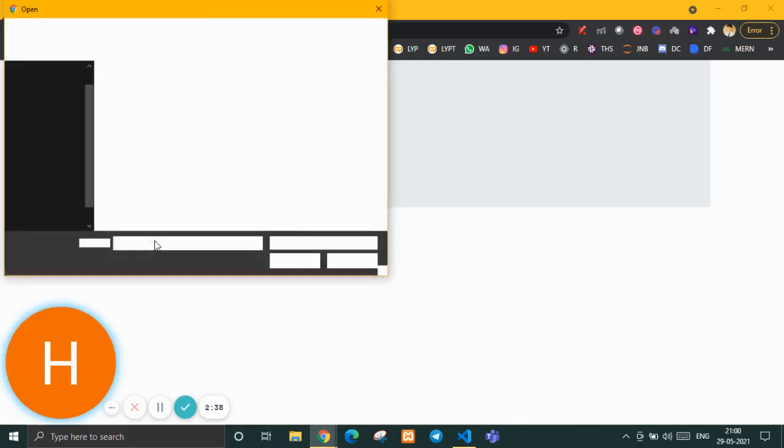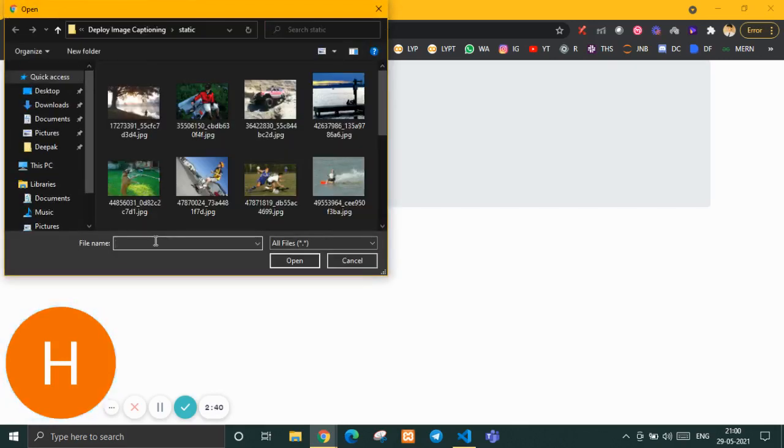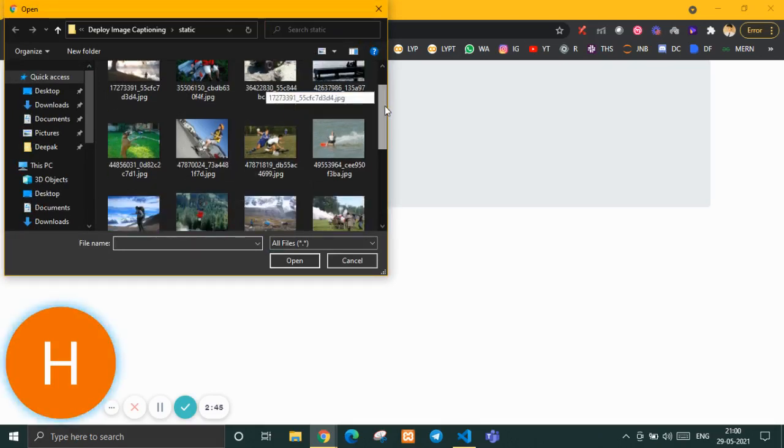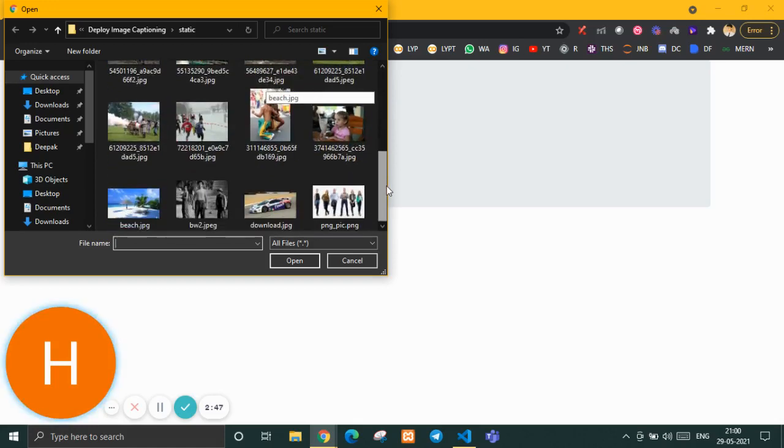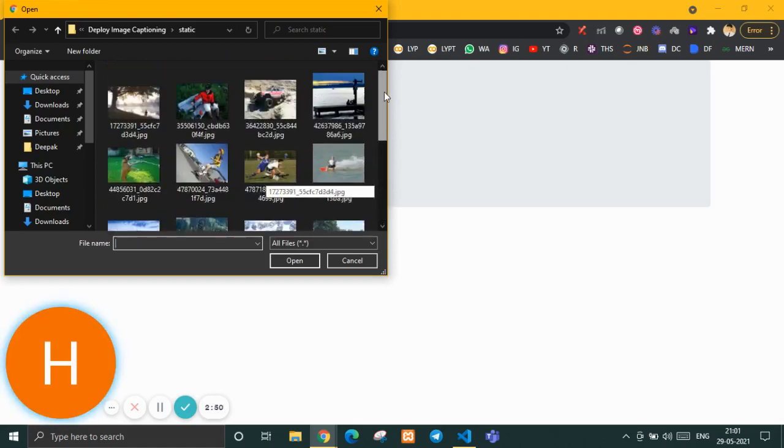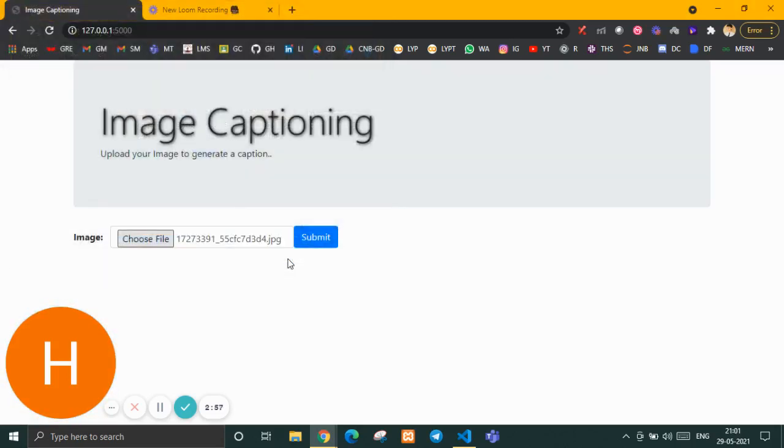Now, what I'm going to show you is our website is capable of generating captions for various kinds of images. There is JPG, there is JPEG, there is PNG, and there is also black and white images and various kinds of images like that. So first, I'm going to select a JPG image. So you can see the UI is pretty much simple. Image captioning, uploading an image to generate a caption. So there is the choose file button, there is the submit button. So I've chosen the file, I click on submit, and it will take a little bit of time to load.